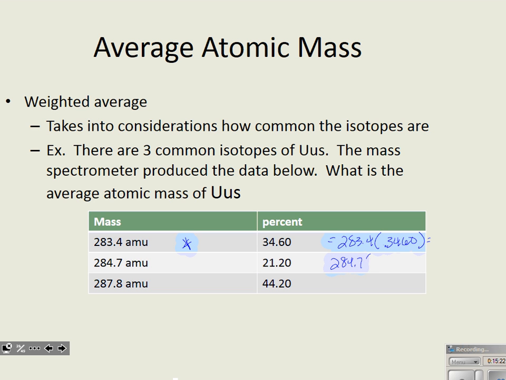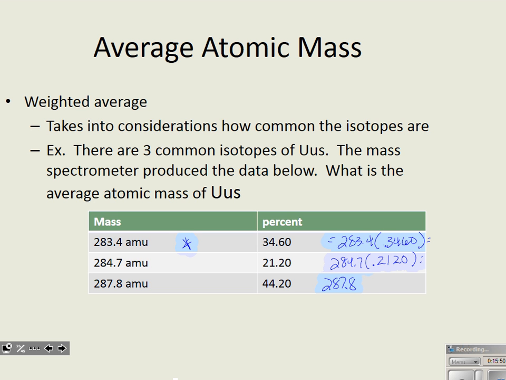And then we would follow through with each of the other isotopes as well. 284.7, that's 21% abundance. We'll multiply that by 0.2120. And we would do the same thing for the third isotope, the heaviest isotope, and the most represented.